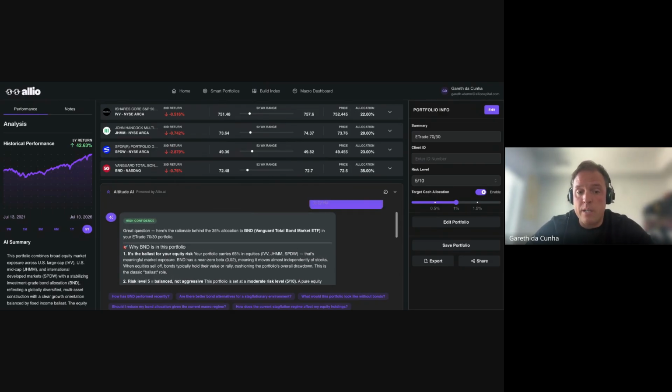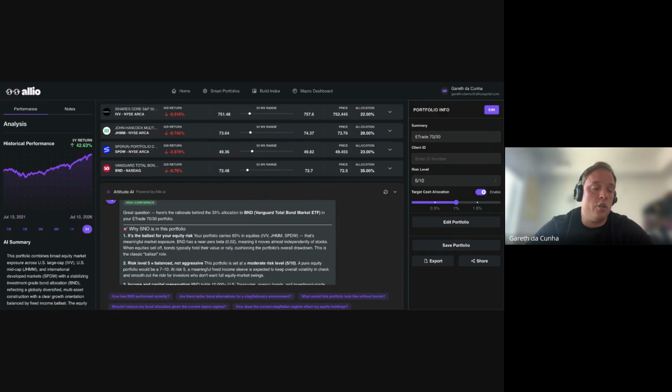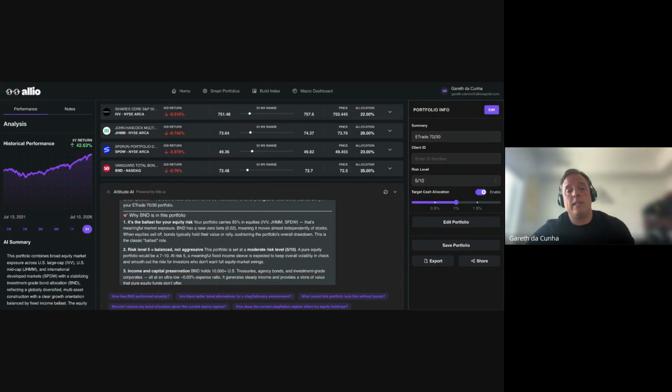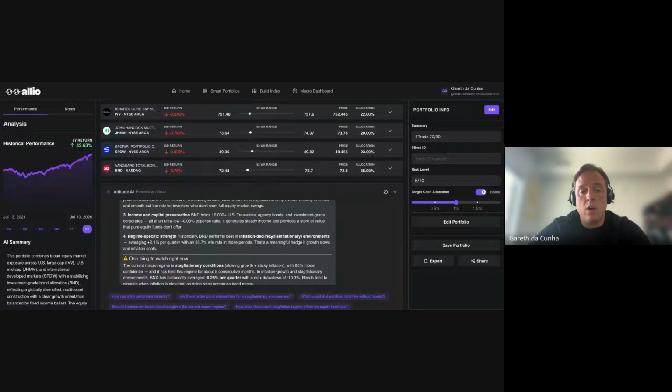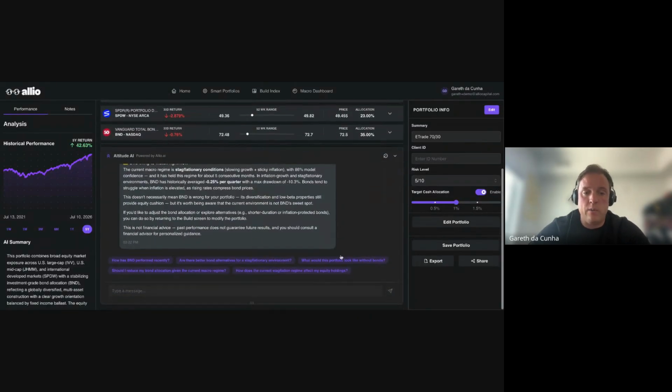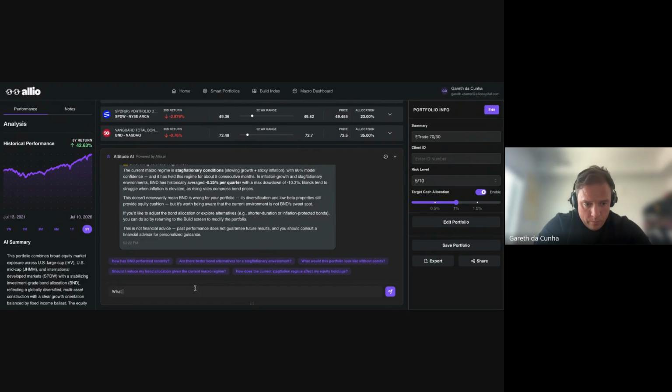And the best part about it is, unlike, say, Claude or ChatGPT or any other LLM, these numbers are defensible. So I can say, what is the correlation? Here we go. Let's just ask that right now. What is the reduce volatility the bonds are adding, excuse me, this portfolio,